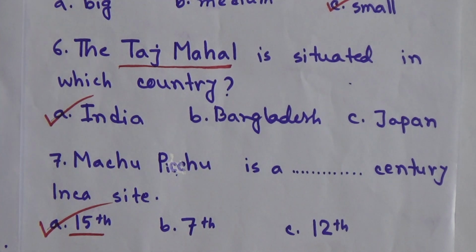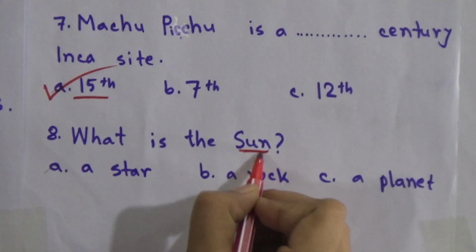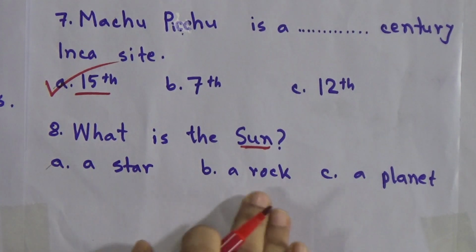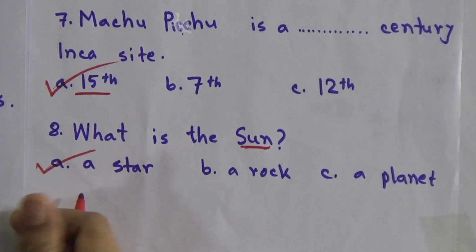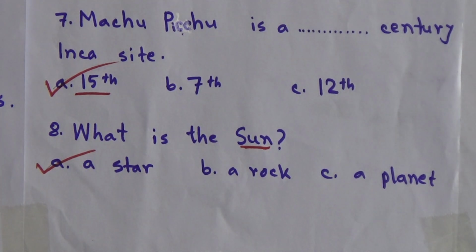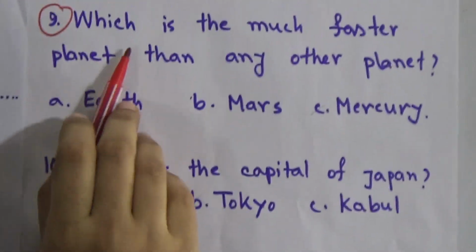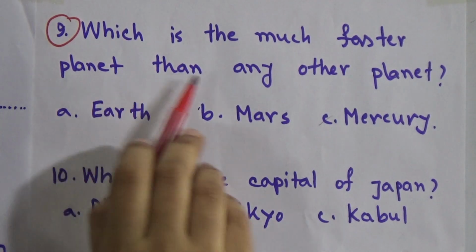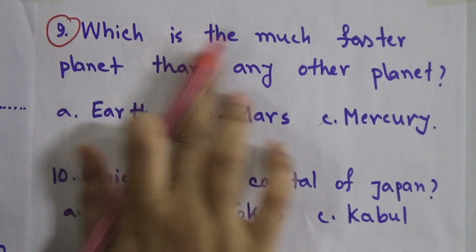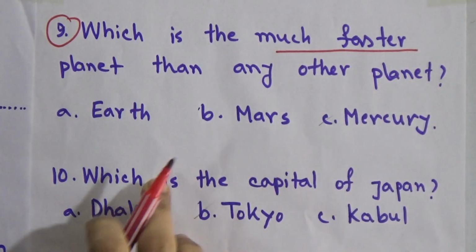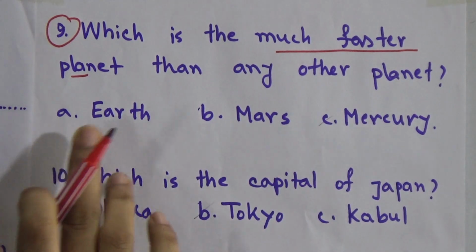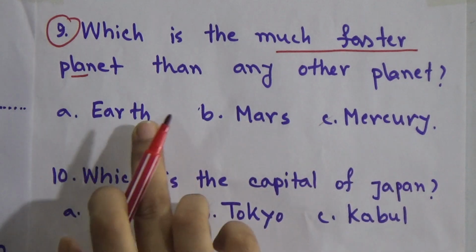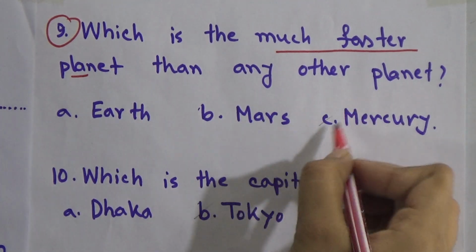What is the sun? We all know the sun, but what is the sun? Is it a star or a rock or a planet? Actually, the sun is a big star. So, let's go to the next portion, that means number 9. Which is a much faster planet than any other planet? They are asking us about the fastest planet. The options are Earth, Mercury and Mars. The answer is Mercury.